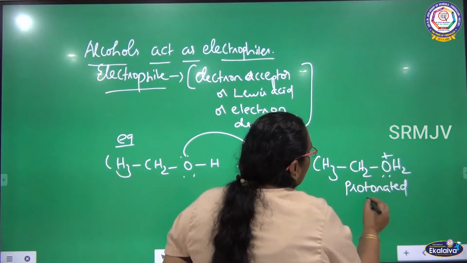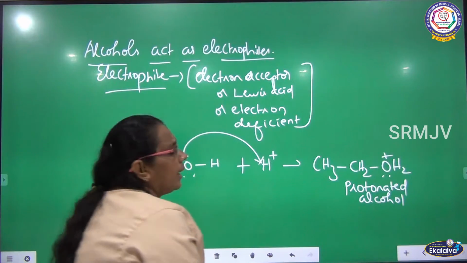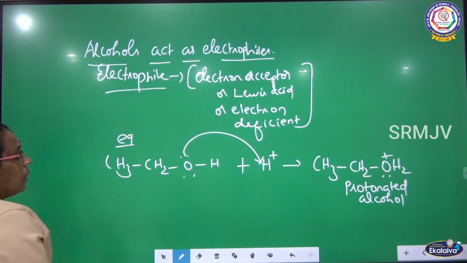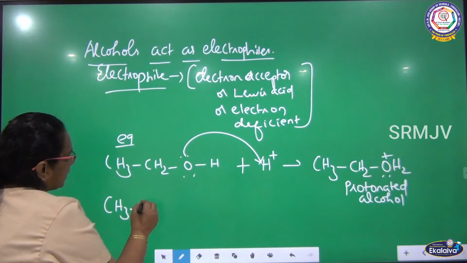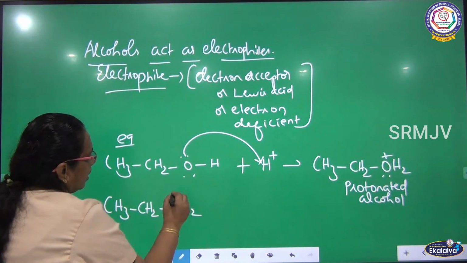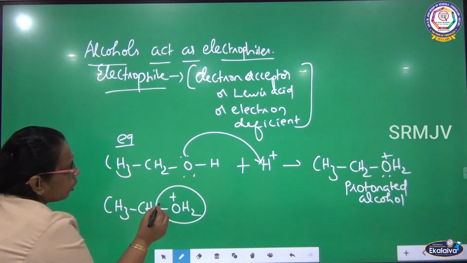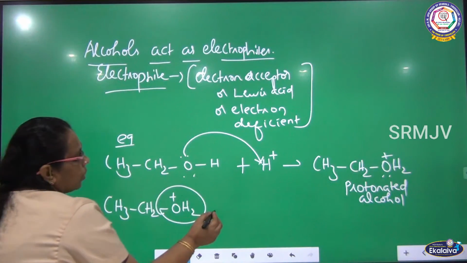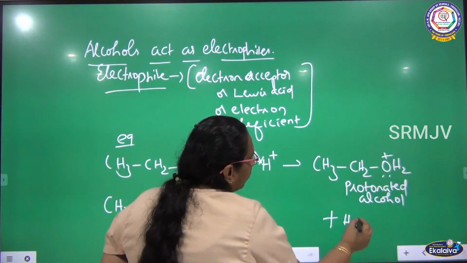Protonated alcohol. I am adding a proton to the alcohol. Okay, what is the next step? I am writing the protonated alcohol once again. What is that actually? Water molecule, H2O. So the water molecule is removed from here.